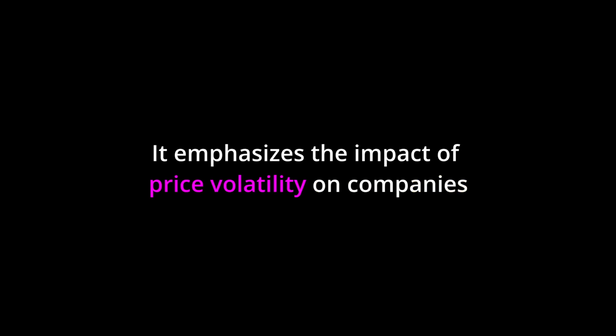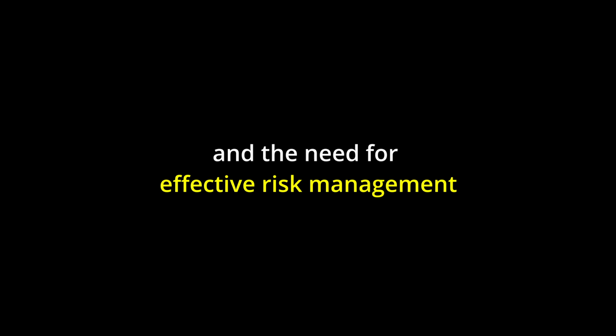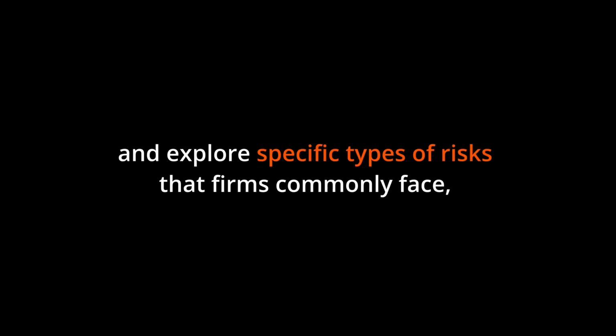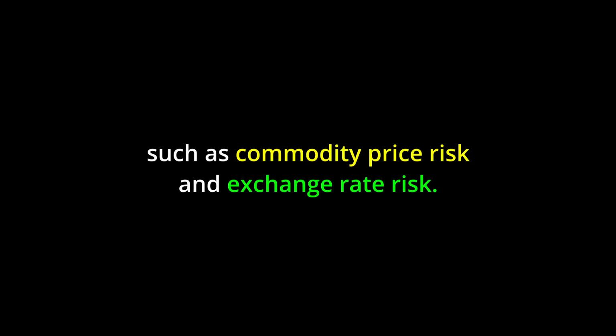It emphasizes the impact of price volatility on companies and the need for effective risk management to ensure stability and profitability. The chapter introduces the concept of hedging as a tool for managing risk and explores specific types of risks that firms commonly face, such as commodity price risk and exchange rate risk.